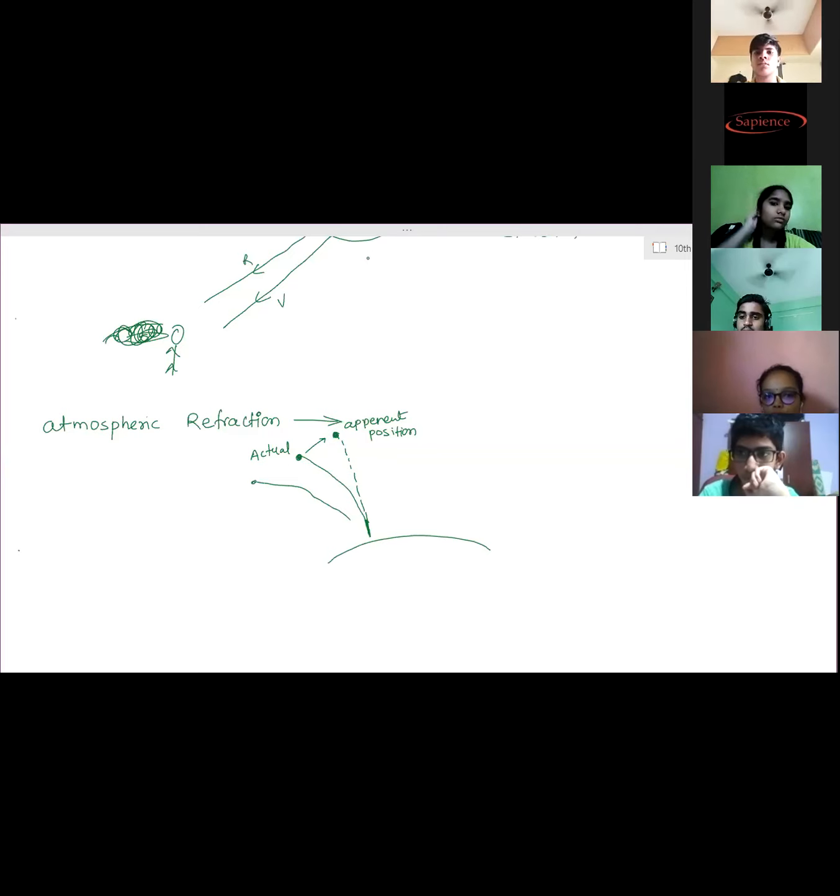If there is no atmosphere, then what would have happened? Would this change have been seen? No, ma'am, this change wouldn't have been there. So the duration of the day would remain the same. The 4-minute change will not be there, and that applies to astronauts. Any person in a spacecraft is outside the Earth's atmosphere. So for them, the duration of the day and night are exactly the same. There is no change of 4 minutes.